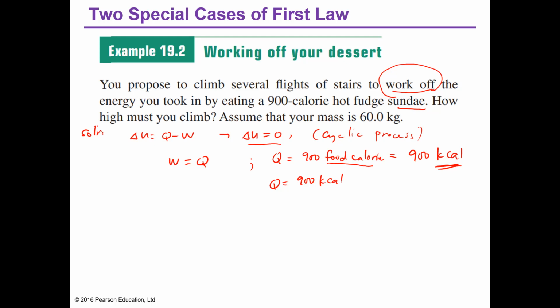Okay? And since the unit of heat is joule, you also need to convert calorie into joule. So ito, ang iyahang conversion. 1 kilocalorie is equal to 4186 joules. So therefore, my Q is equal to, multiply this, 3.77 times 10 to the 6 joules. So this will be the heat added in the system. So that is my Q.